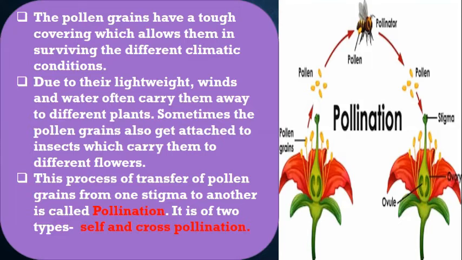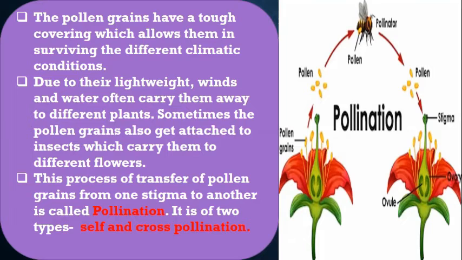Here in the stigma, the pollen grains stick over the stigma, and then the pollen grains germinate, and the pollen tube is formed. And inside the pollen tube, the pollen grain which has the male gamete gets transferred into the female reproductive organ.